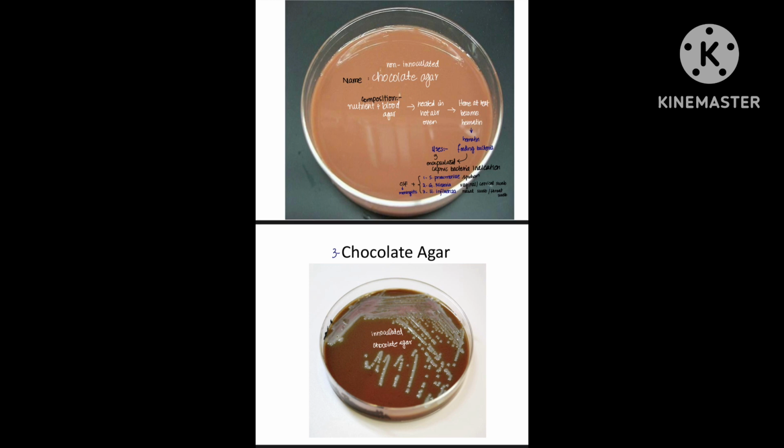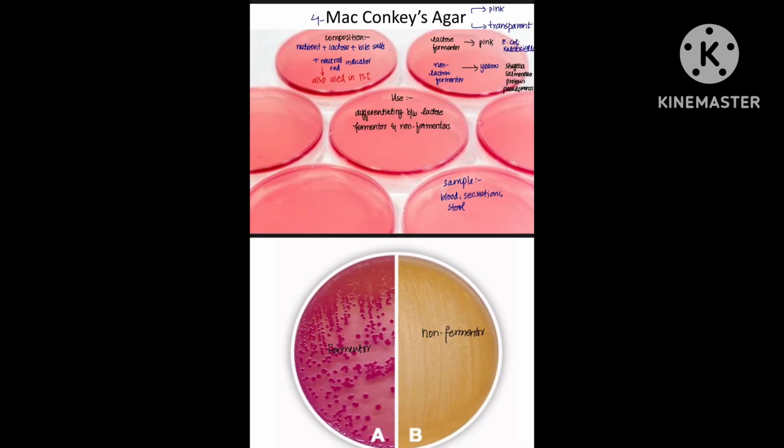Now if we talk about chocolate agar, it is enriched but non-selective medium. It is prepared by heating blood agar. It provides factor 10 and factor 5. It is essential for growing fastidious organisms like Haemophilus and Listeria species. Variants like Thayer-Martin make it selective for specific pathogens.